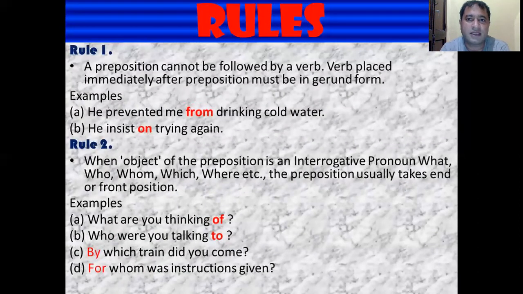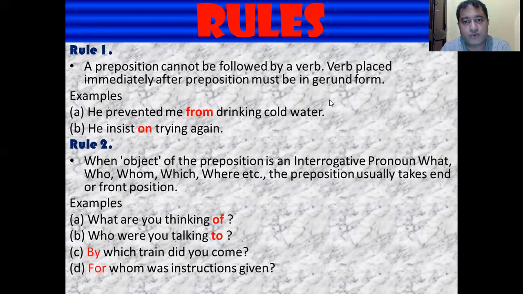Now, let us see the rules of preposition. Before going to the types of preposition, let us see the rules of the preposition. The very first rule is a preposition cannot be followed by a verb. A verb placed immediately after a preposition must be in gerund form. Now, what is a gerund? Gerund is verb plus ing.